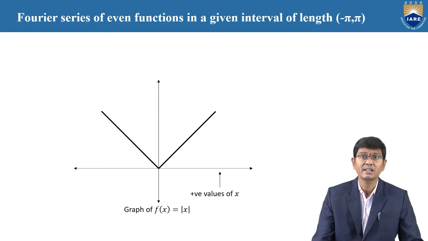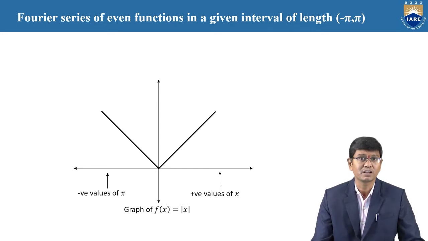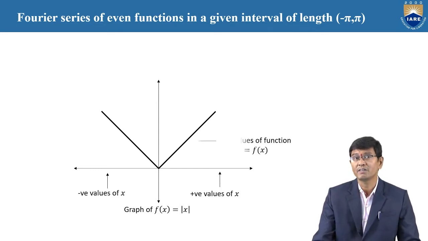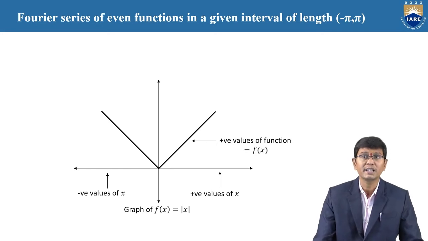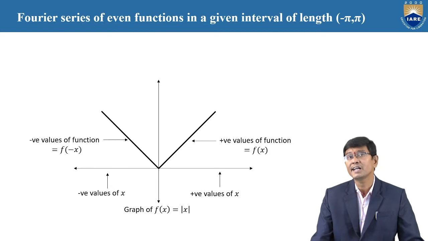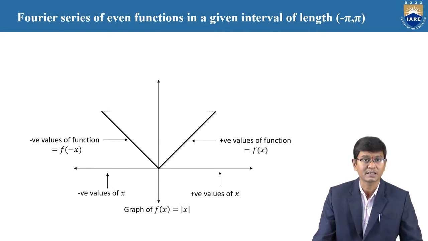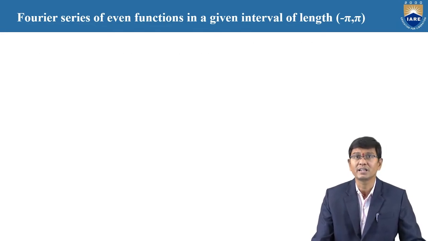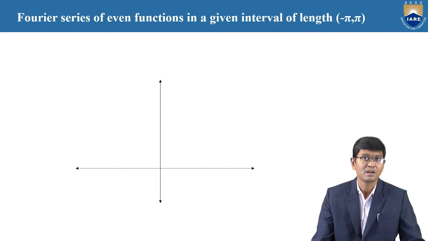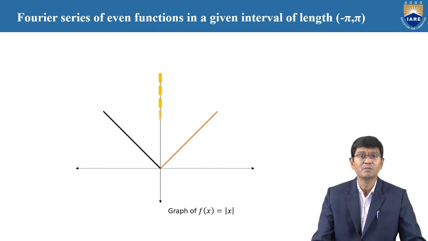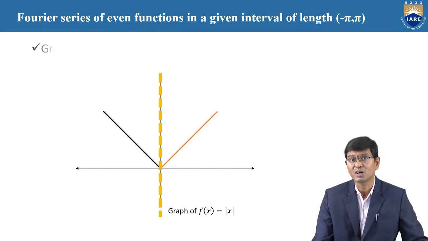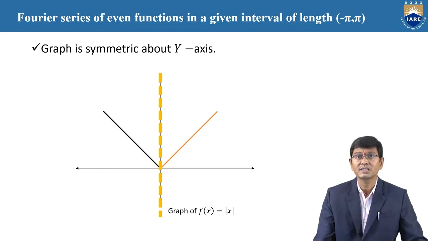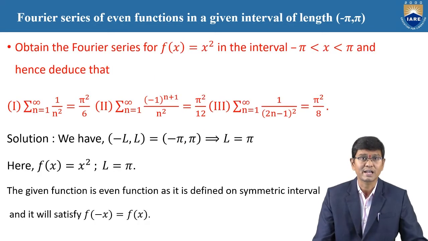Here, on the right side it is a positive value, and on the left side it is a negative value. Based on the right side, the diagram of f of x has positive values, and based on the negative side the diagram also gives the negative value of f of minus x. Clearly, f of minus x is equal to f of x, so it is an even function. Similarly, f of x equal to mod x also shows something parallel to the y-axis.